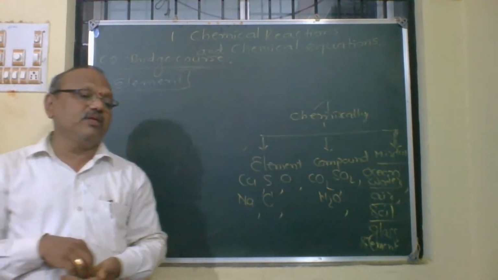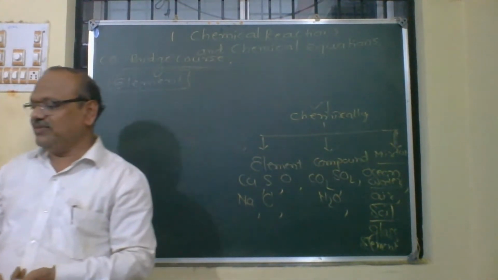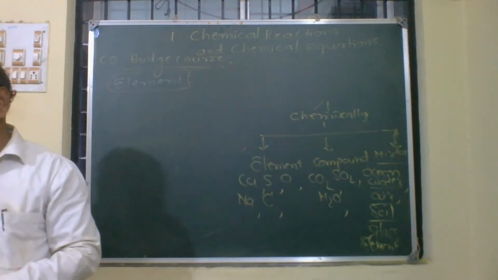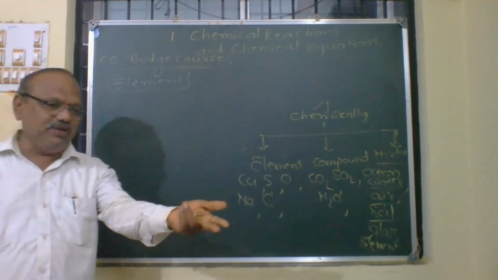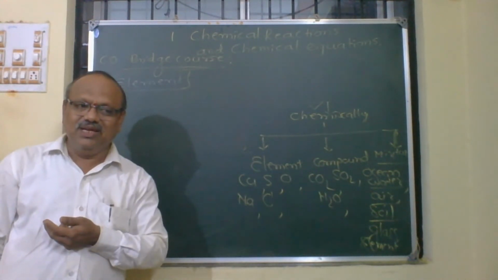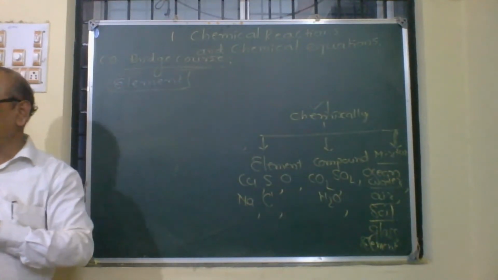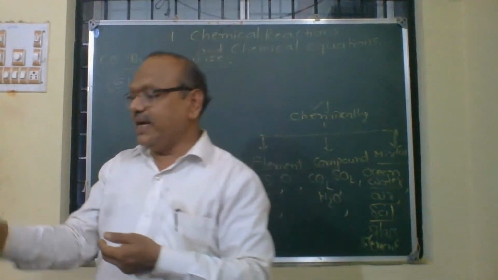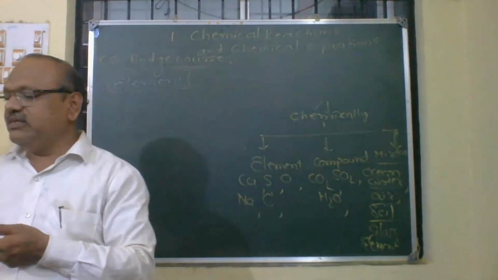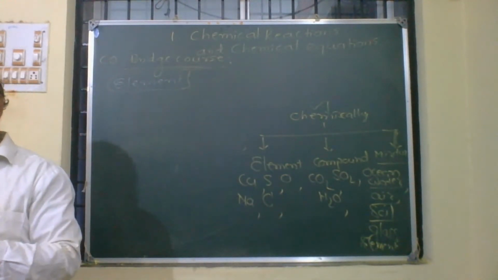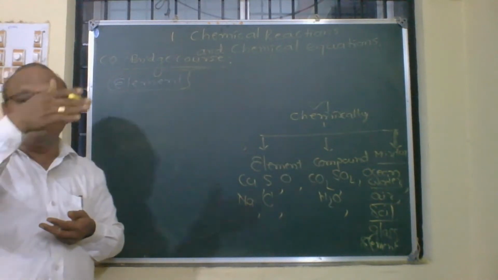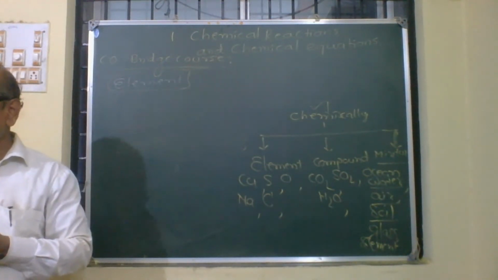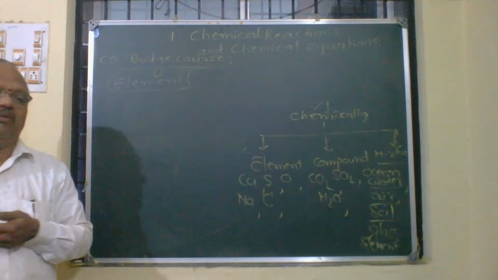Yes. Elements. Where are the elements placed? So what is the table called? The table is called the periodic table of elements. I think we are studying this here, in the fifth chapter. You are learning more details about the periodic table. In that table, most of the known elements are represented in the form of horizontal rows and vertical columns. That table is called the periodic table of elements.